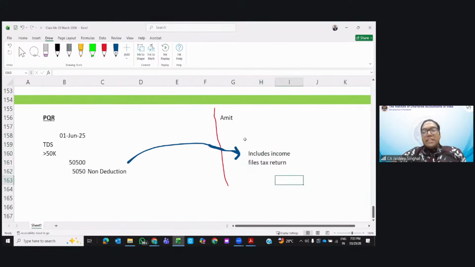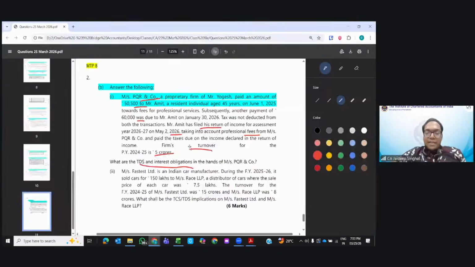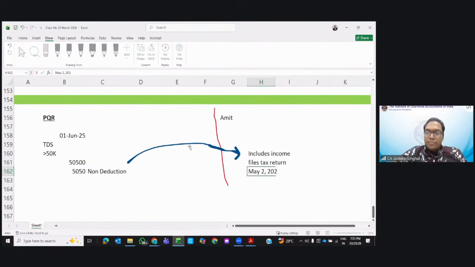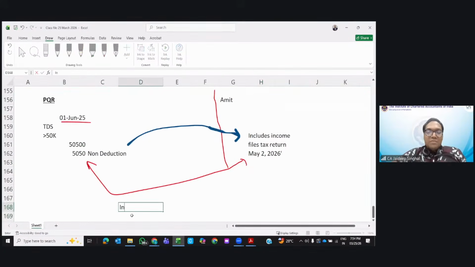In fact, a CA certificate is also required for this. If that is the case, and this person files the return on 2nd of May, the government says, okay, ultimately we have got the tax, so we are now satisfied. So you pay the interest for this period. You were to pay TDS in June. You pay the interest for this period, and we will relieve you of this TDS liability.